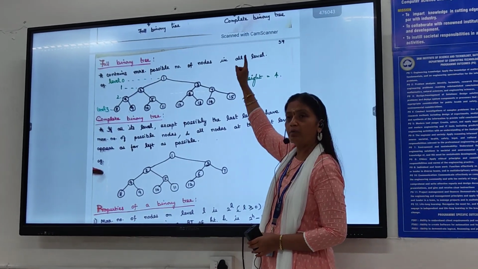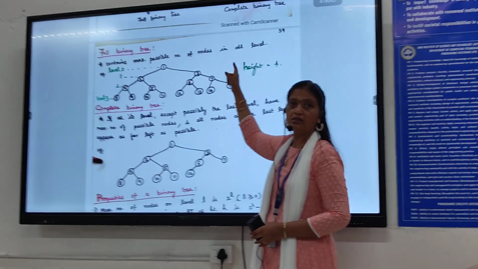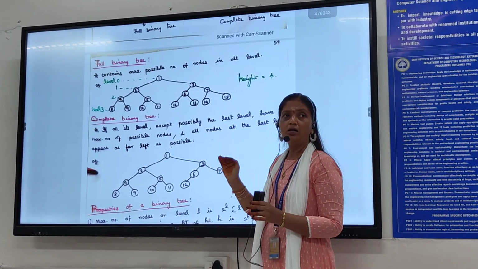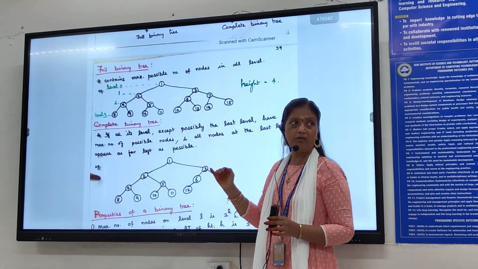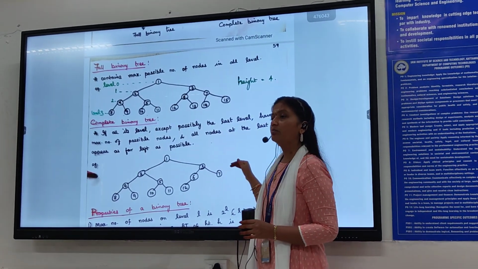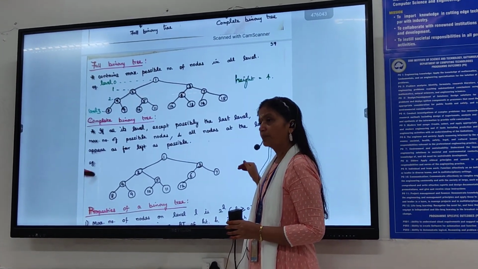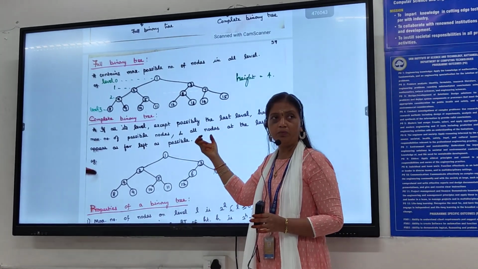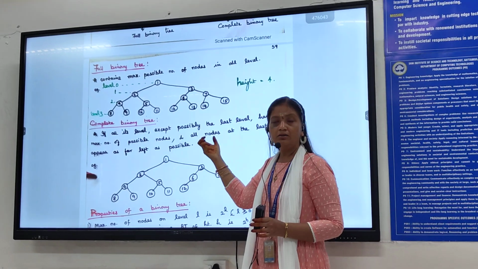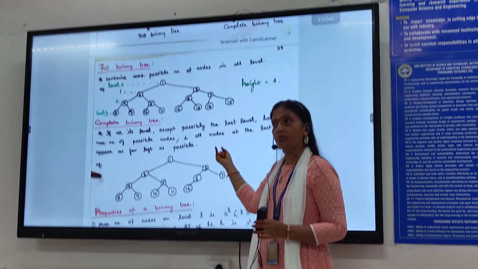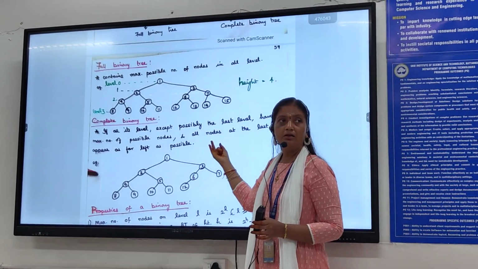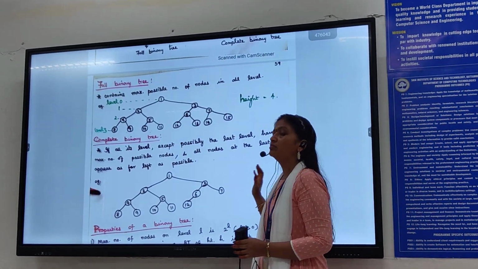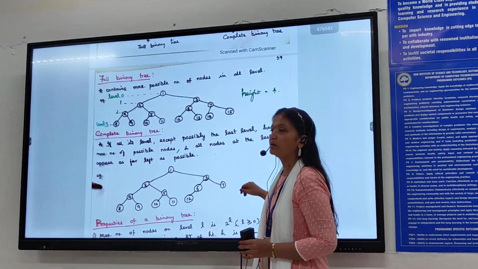So a full binary tree has to be full always, with 2 children on both sides. For a full binary tree, except the last level, all the other level nodes should have 2 children. But for a complete binary tree, except the last level, the right side nodes may not have 2 children. It may be empty or it may have 1 or 2. So right side nodes will be missing. That is the meaning of complete binary tree.